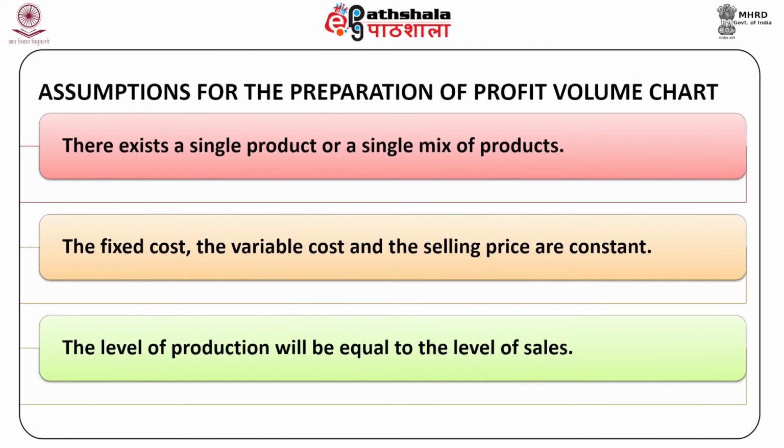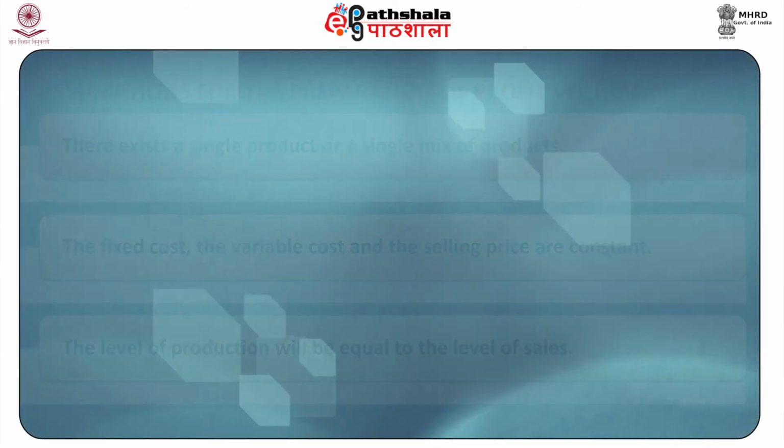Now, a few assumptions are considered while preparing the profit volume chart. Number 1, there exists a single product or a single mix of products. Number 2, the fixed cost, the variable cost and the selling price are constant. Number 3, the level of production will be equal to the level of sales.